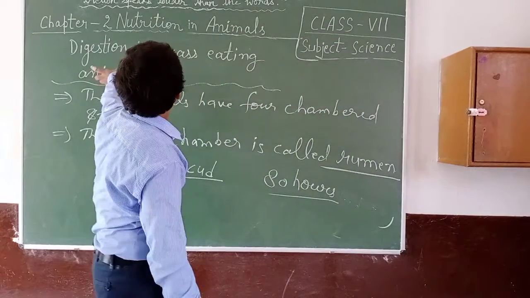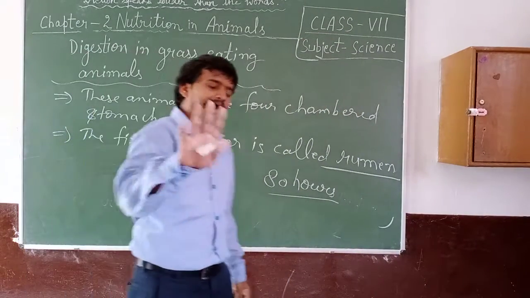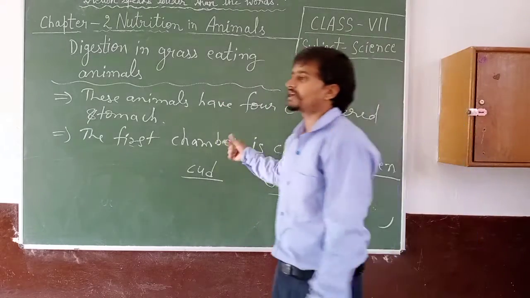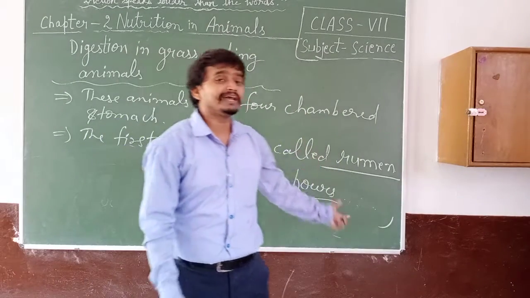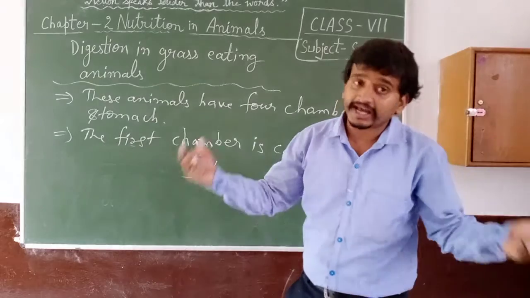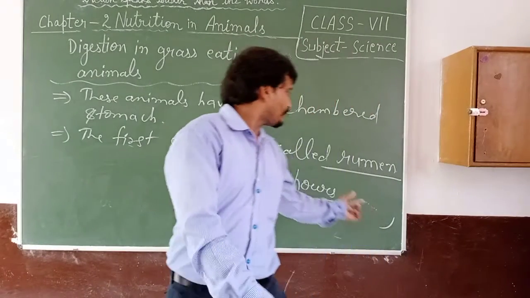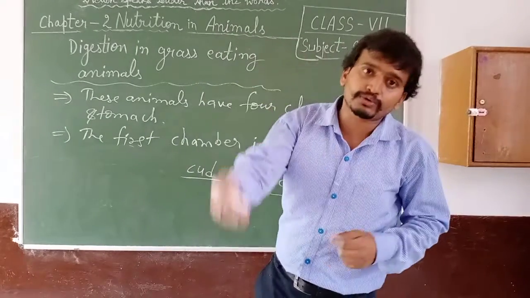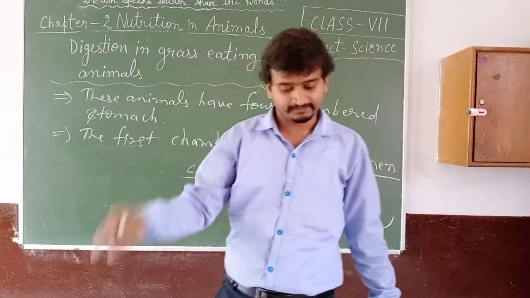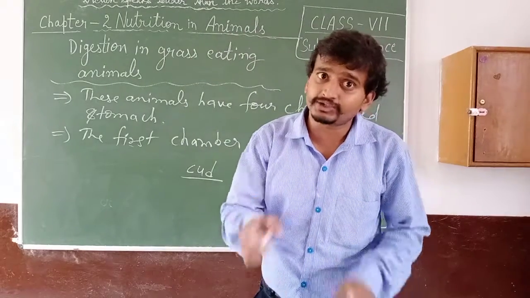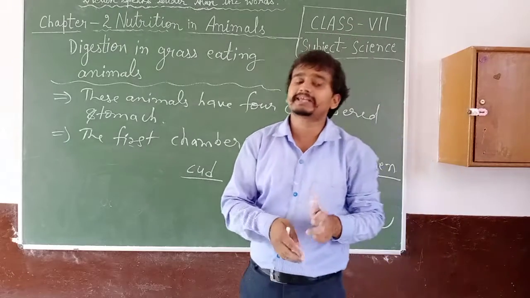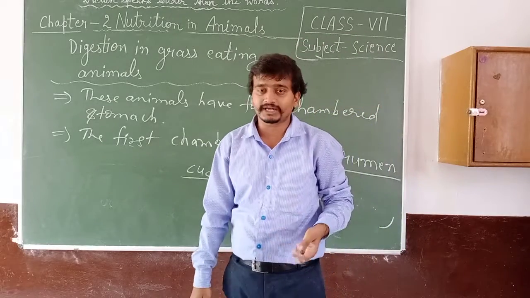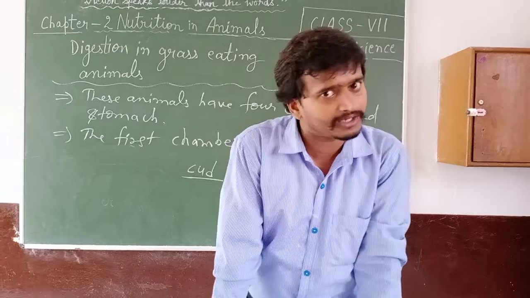So this is digestion in grass-eating animals. You have to remember some basic points: they have a four-chambered stomach. The first chamber is called the rumen, and it contains millions of microorganisms and a large amount of saliva. First, herbivores eat quickly and store food in the rumen. Then it comes back to their mouth and is called cud. They chew it again, which helps the cellulose break down further. The regurgitation and chewing of cud is called rumination, and the animal that does it is called a ruminant.